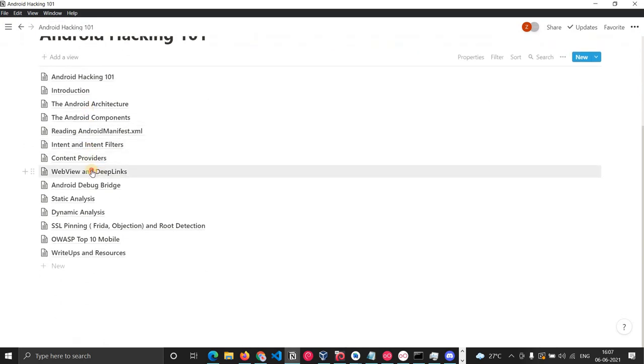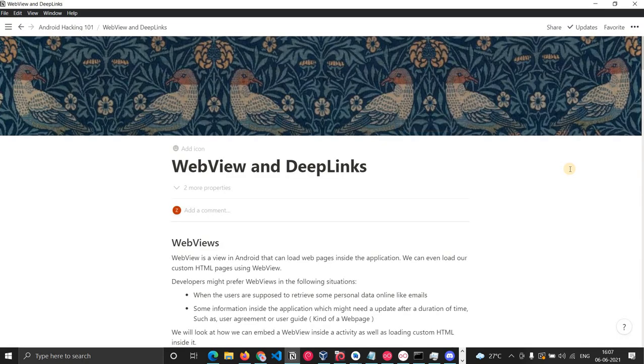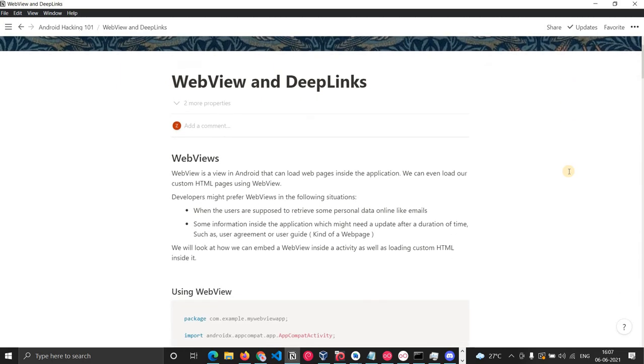Okay, so now we will see what web views and deep links are and how they are used inside applications in Android. So what are web views? Web views are basically views in Android where an application can display web pages. It means they can start a browser inside the application. We can also display custom HTML pages using web views.